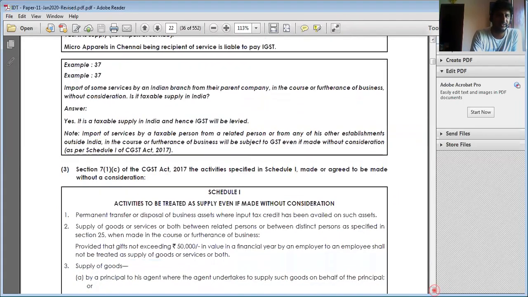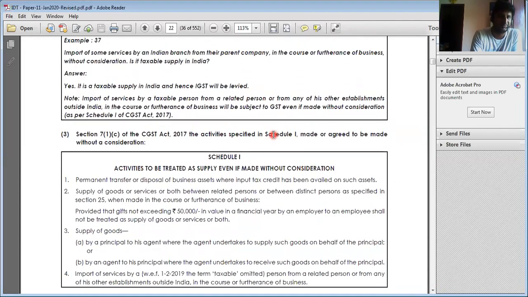What is section 7(1)(c) talking about? It is subject to schedule 1, whether or not it is for consideration, but it should be in furtherance of the business. Number 1, schedule 1, which is talking about what? Schedule 1: permanent transfer. Permanent transfer or disposal of business asset where ITC has been availed.